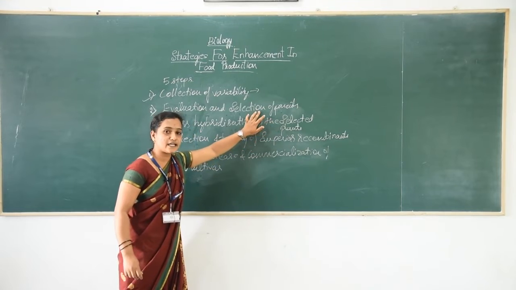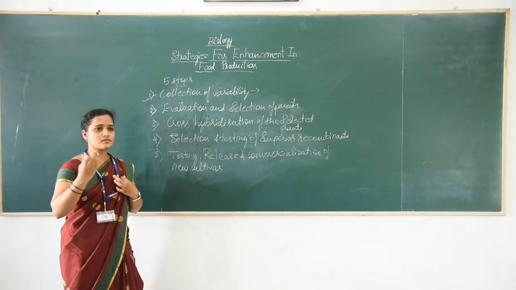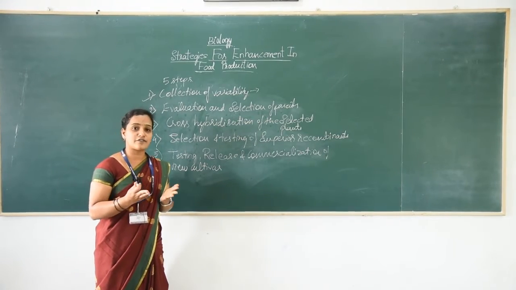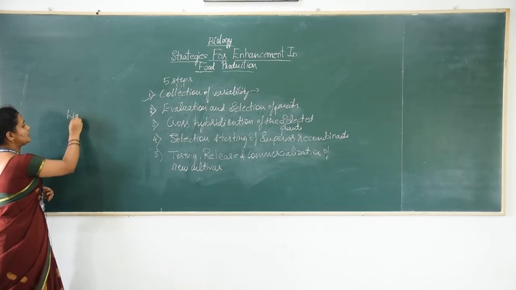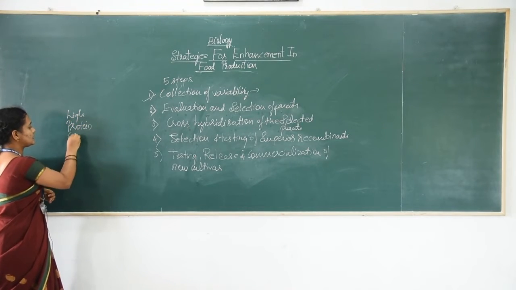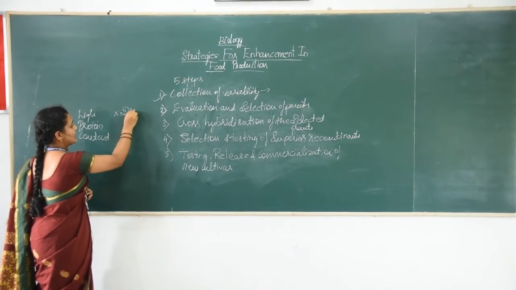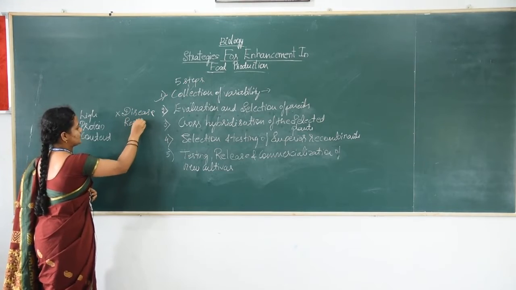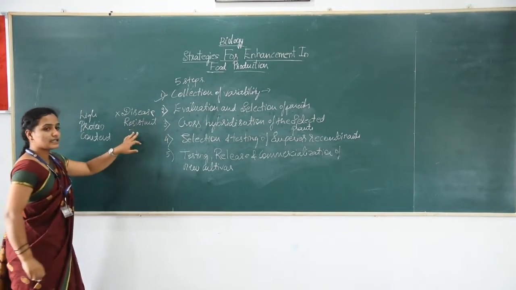Once the parents are selected, they have to be crossed because the desired traits are present in two different plants. For example, high protein content is present in one plant and a disease resistant character is present in another parent.